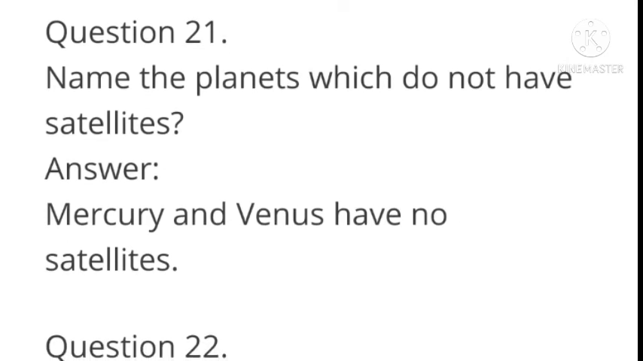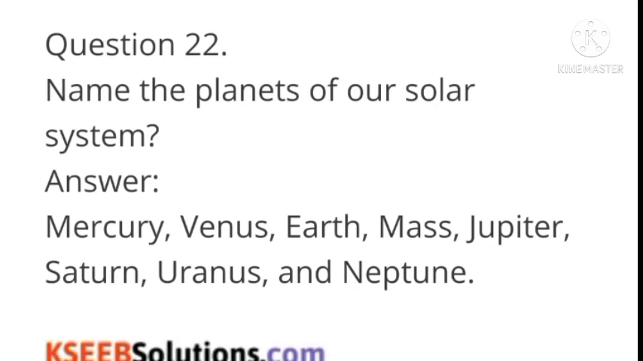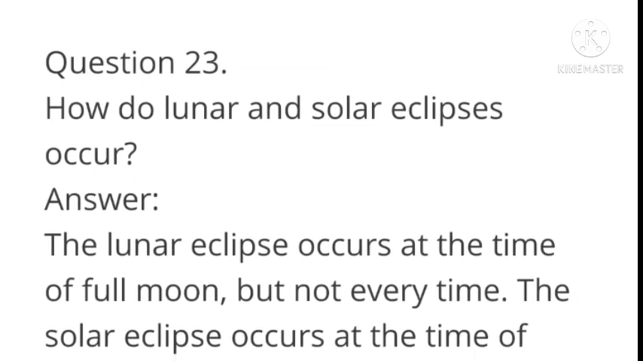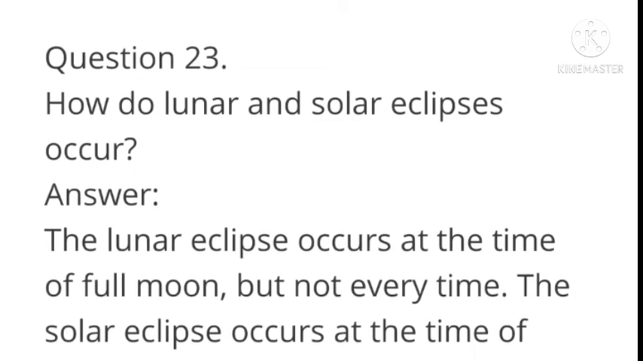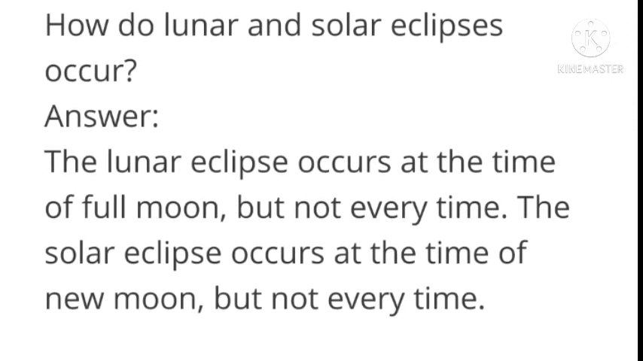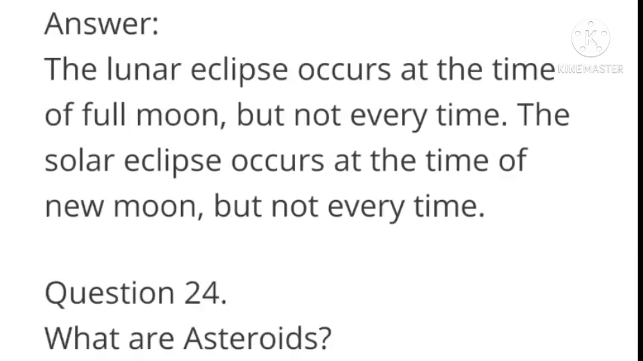Name the planets which do not have satellites. Answer, Mercury and Venus have no satellites. Name the planets of our solar system. Answer, Mercury, Venus, Earth, Mars, Jupiter, Saturn, Uranus and Neptune. How do lunar and solar eclipse occur? Answer, the lunar eclipse occurs at the time of full moon but not every time. The solar eclipse occurs at the time of new moon but not every time.